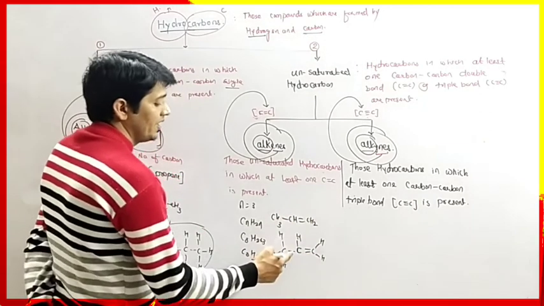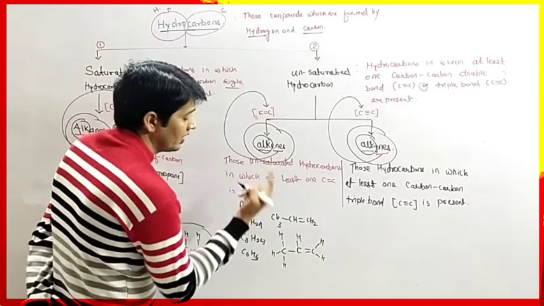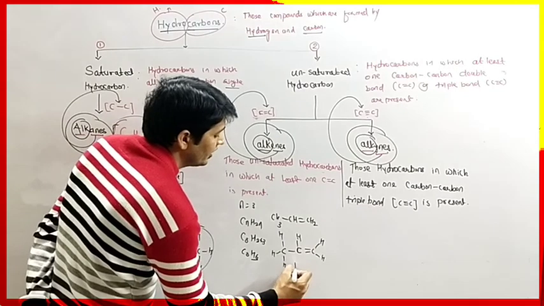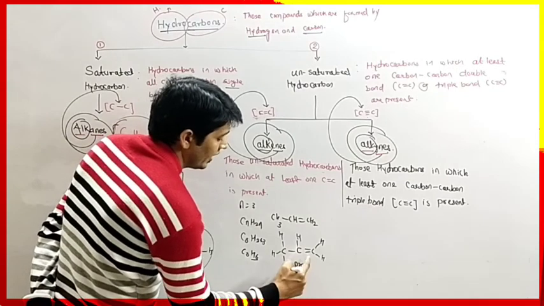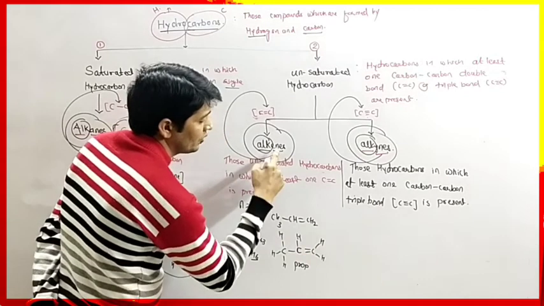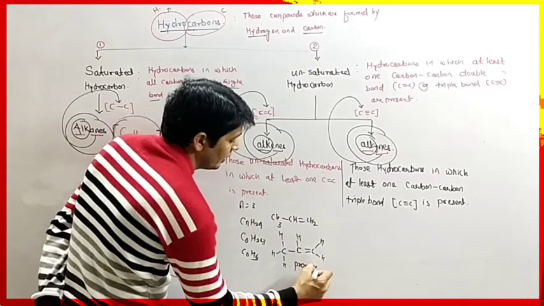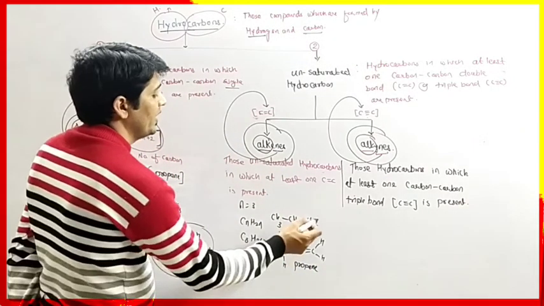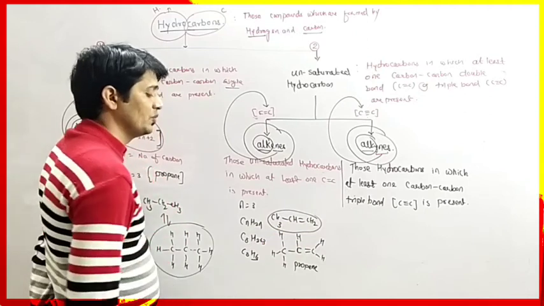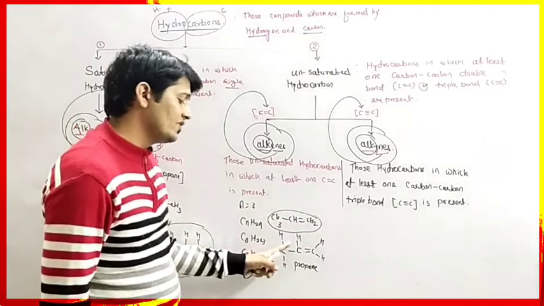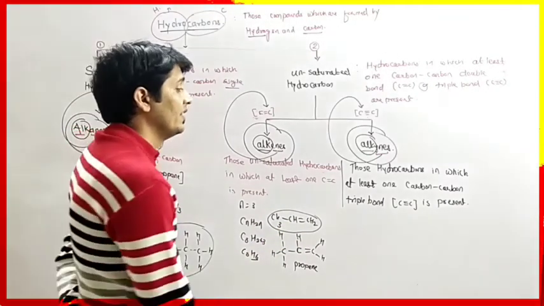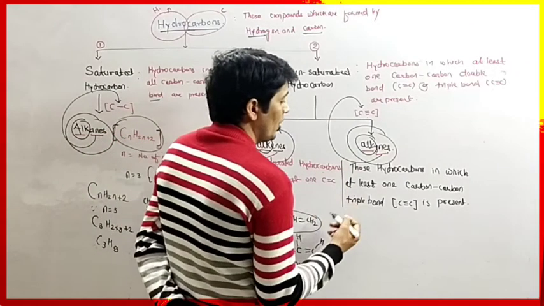Now here again number of carbon is 3. So alk represents number of carbon. So for 3 carbon we are writing prop, and 1 double bond is present. So for that we have to write ENE. So it is nothing but propene. Then we will take one more example for alkyne.